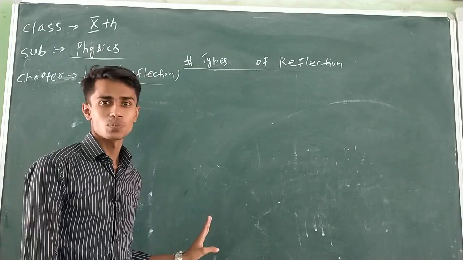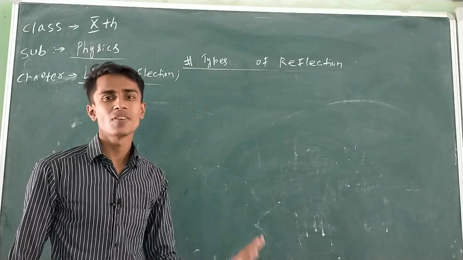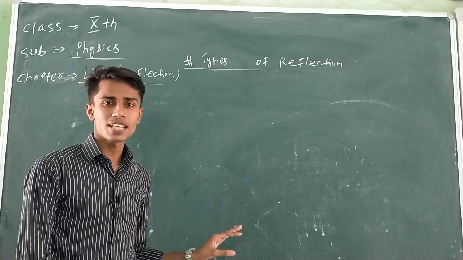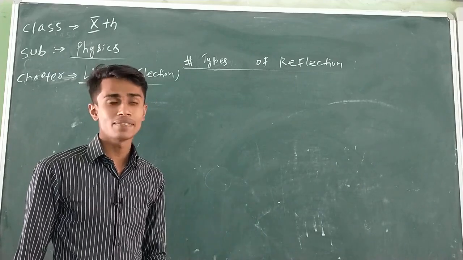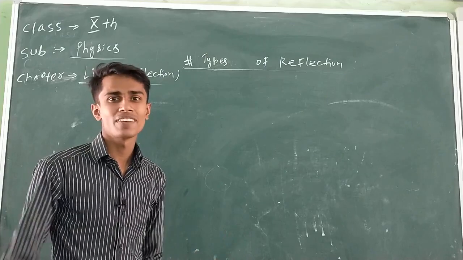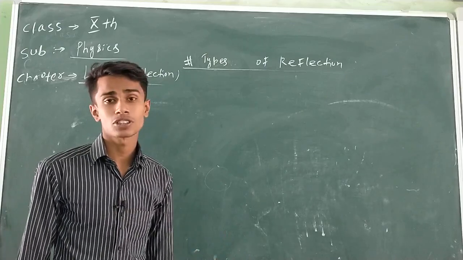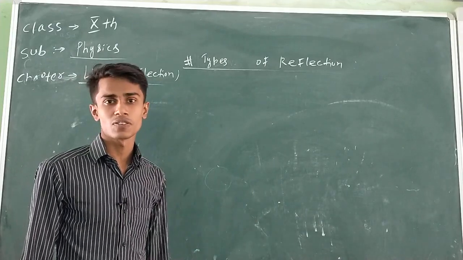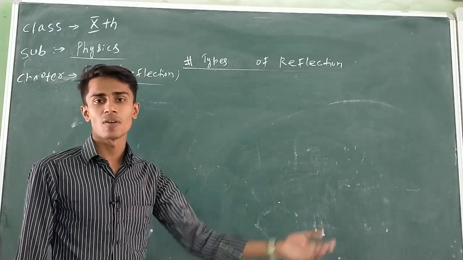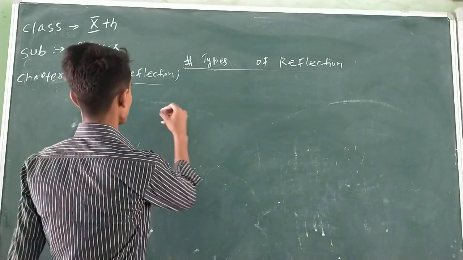Now, a surface may be a smooth surface, a polished surface, or it may be a rough surface. A smooth surface has minimum irregularity at the microscopic level, while a rough surface can have enough irregularity at a microscopic level. Now, what will be the pattern of reflection from two different surfaces? I mean, from a smooth surface and from a rough surface. Listen here.